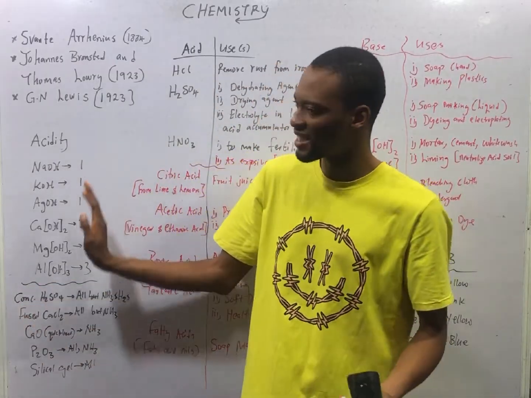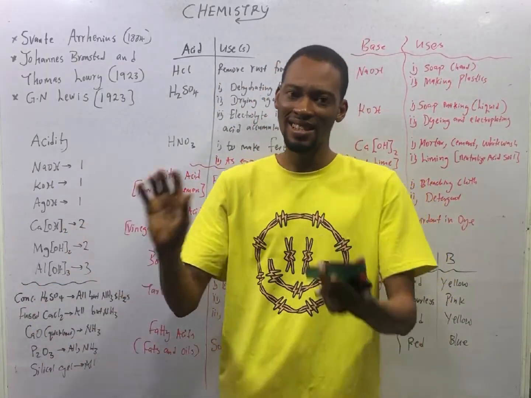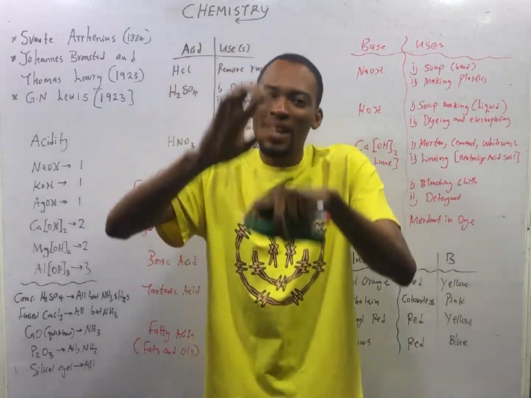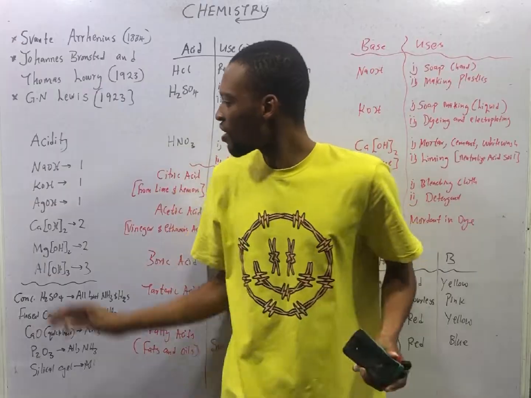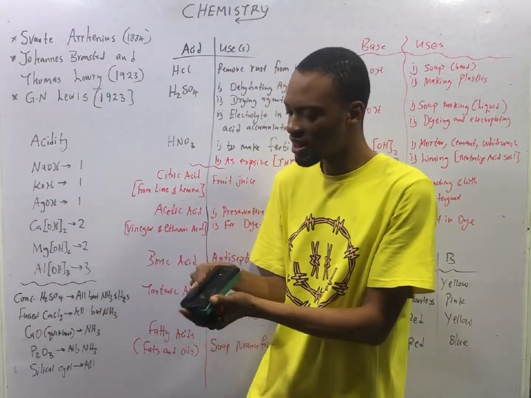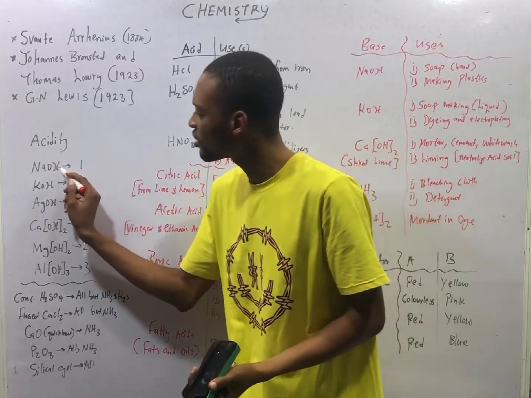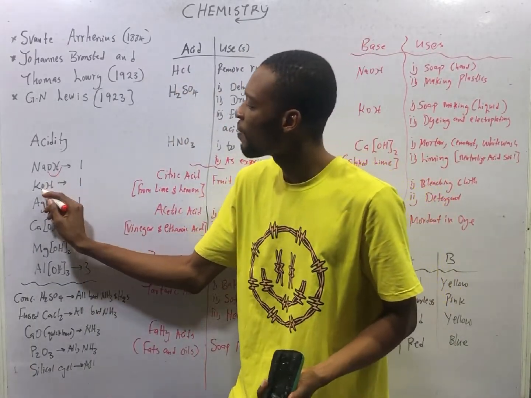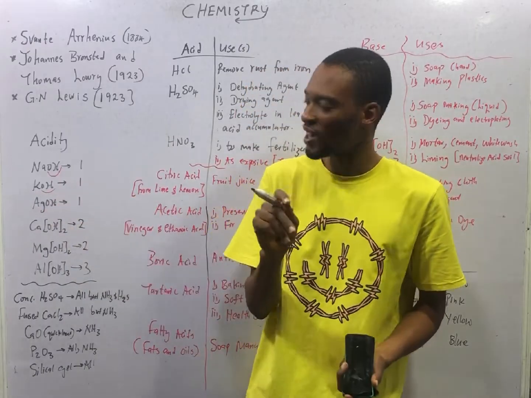We also have acidity. Acidity is the number of replaceable hydroxide ions present in a base. For NaOH, the acidity is 1 because it has only 1 hydroxide ion and it is replaceable. For KOH, the acidity is 1.